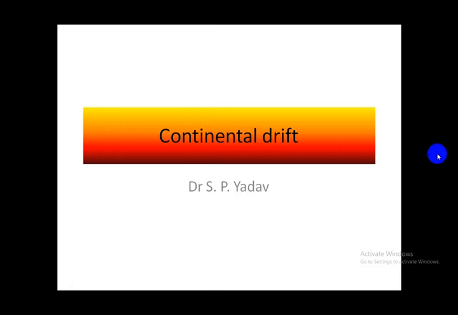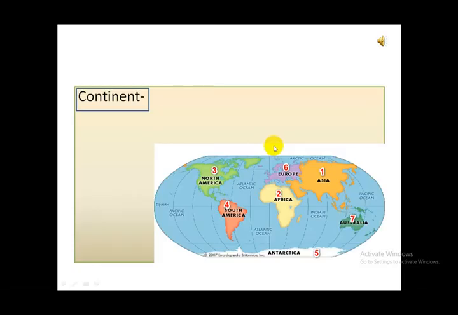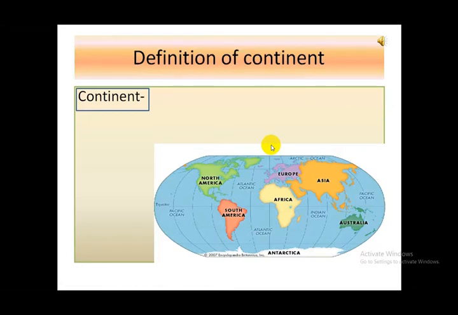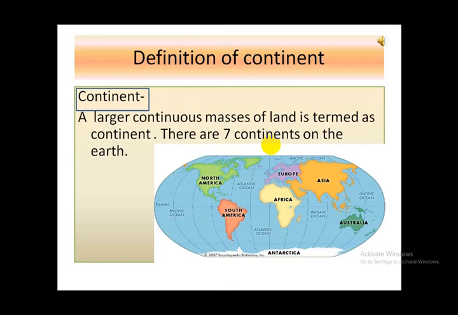Let us first define the continent, then we will define the drift. What is continent? So here we define the continent is a large continuous mass of land, and there are 7 continents on the earth.